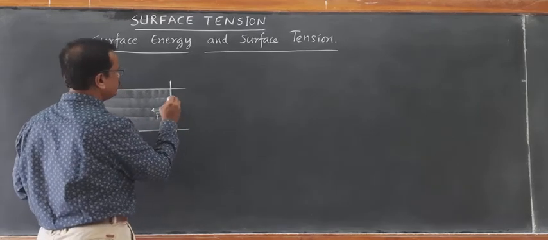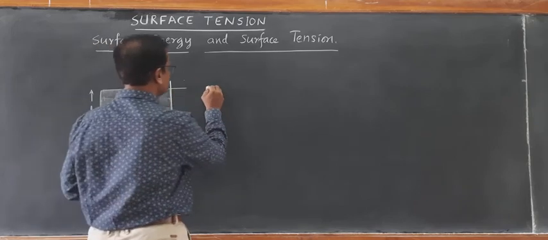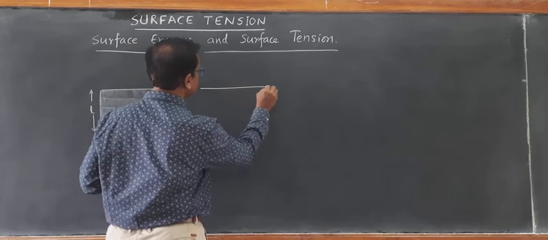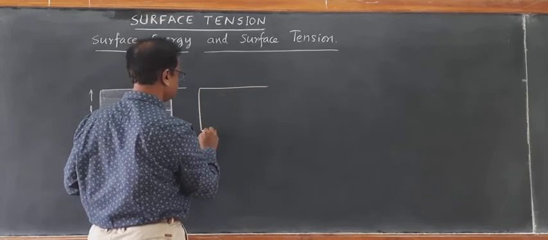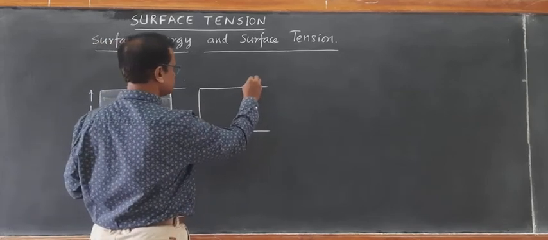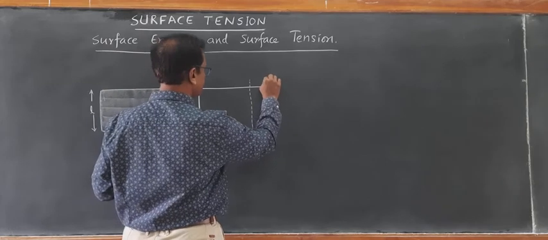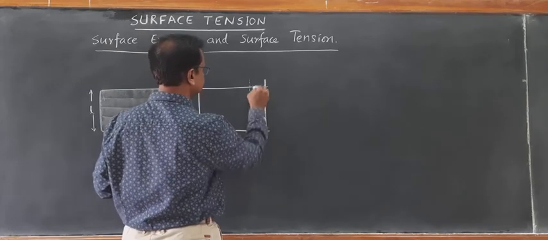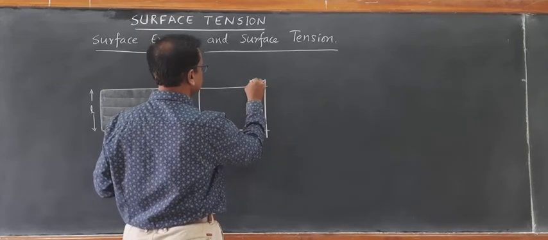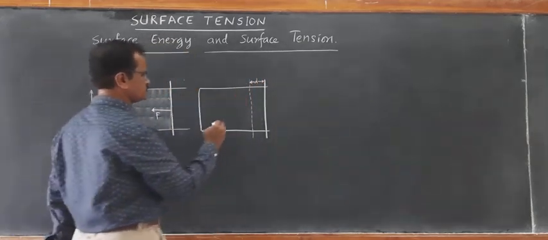Now, in order to expand this through a small distance d, I am drawing one more same diagram. Now it is expanded through a small distance d. This is the earlier position. Then how much force has to be exerted?